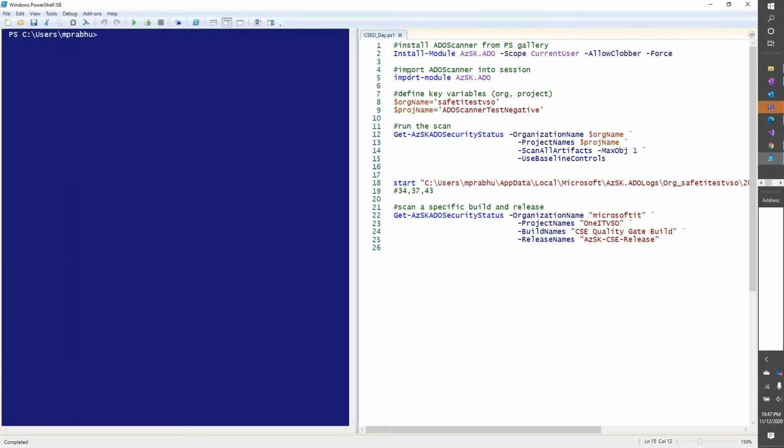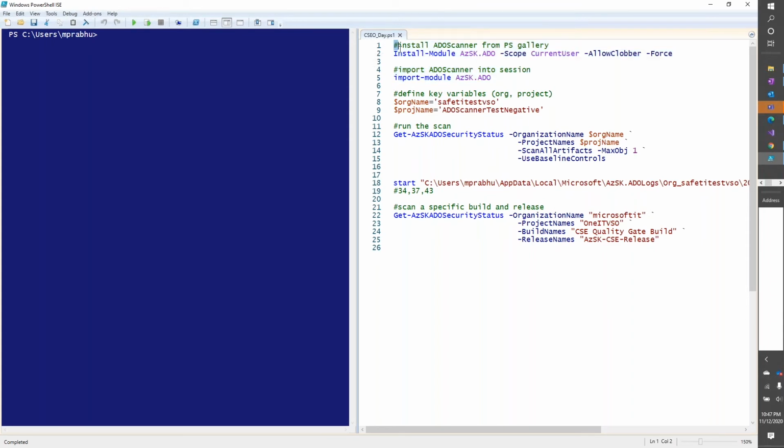The tool is basically PowerShell based. At its core, it's a PowerShell module, but it has various ways of using it. It can be used by an individual engineer directly from PowerShell, like I'll demo to you, but it can also be set up from a pipeline to scan the environment, and it can be set up inside Azure to scan at scale, right? I'll demonstrate this, and then I'll talk about the other two options real quick.